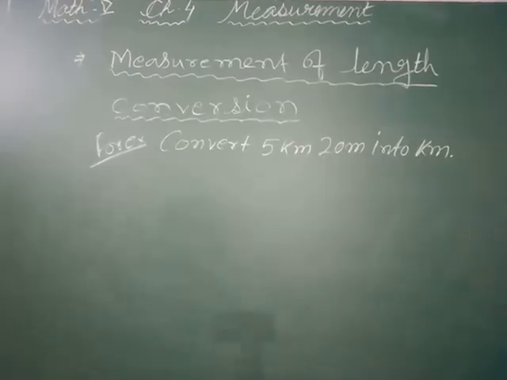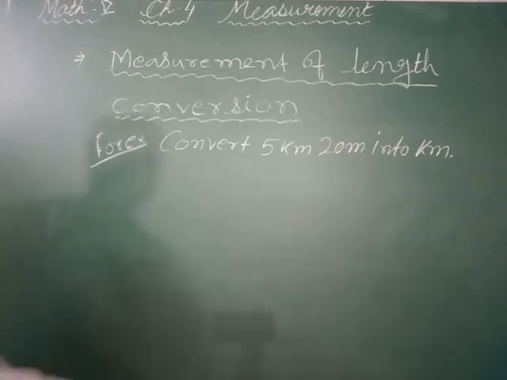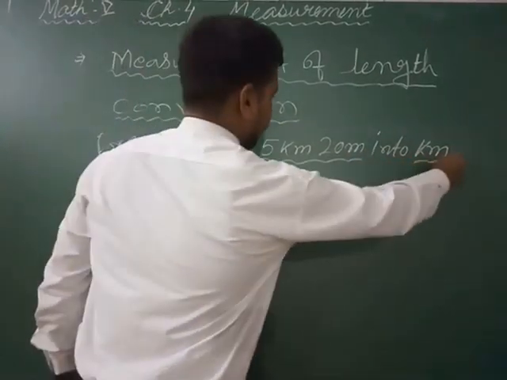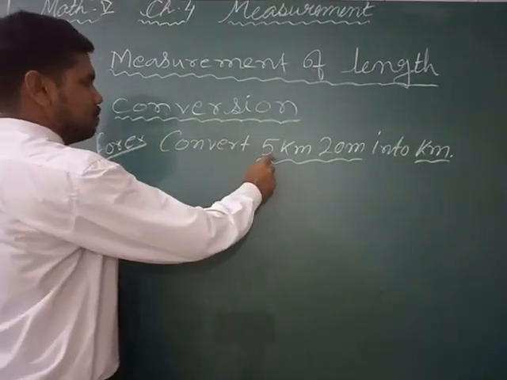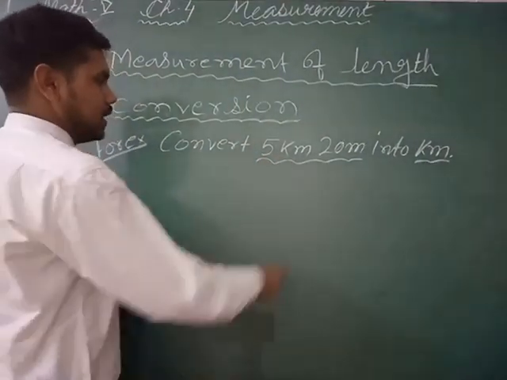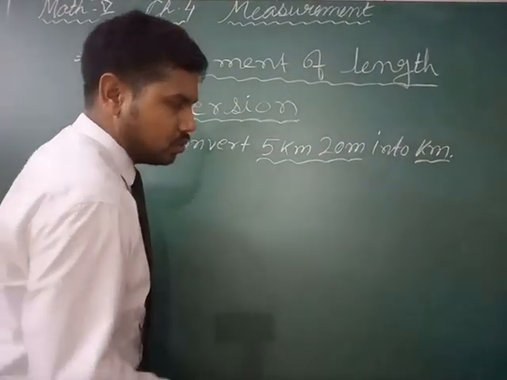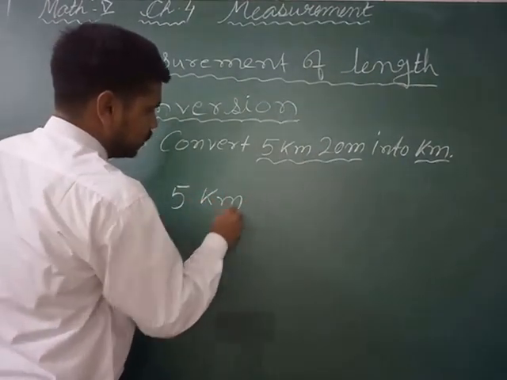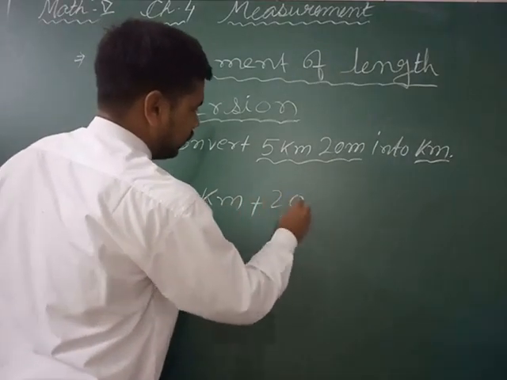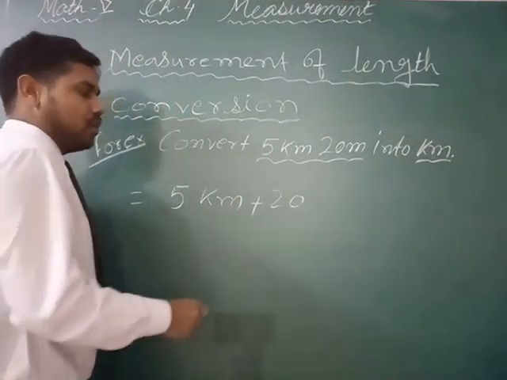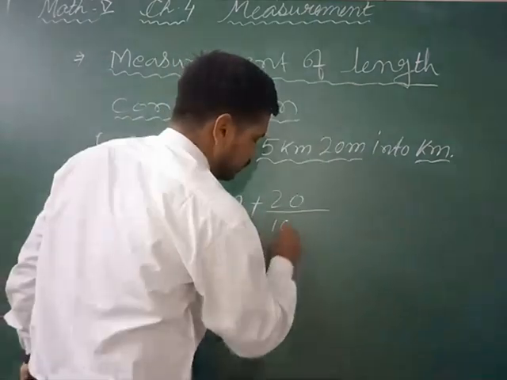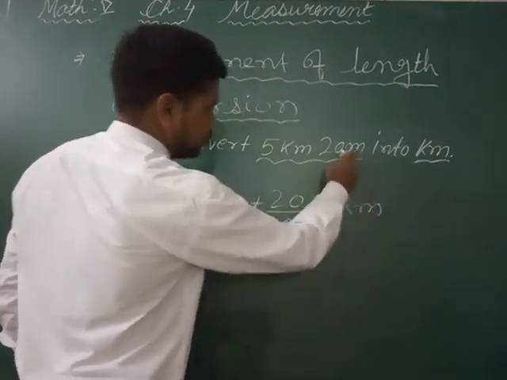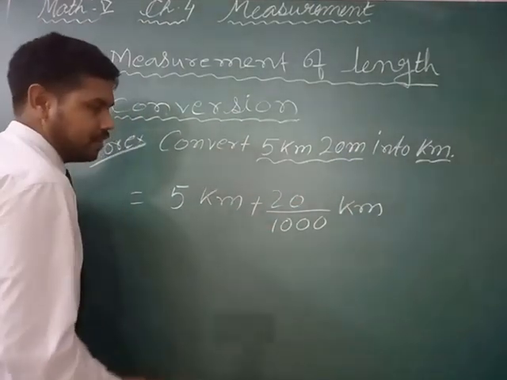For example, let's see, you have to convert 5 kilometer and 20 meter into kilometer. So it is very simple: 5 kilometer is already there. So just you have to convert 20 meter into kilometer. So 5 kilometer plus 20 meter into kilometer, if you want to convert, then 20 divided by 1000. Okay. This will change meter into kilometer because you have divided by thousand.